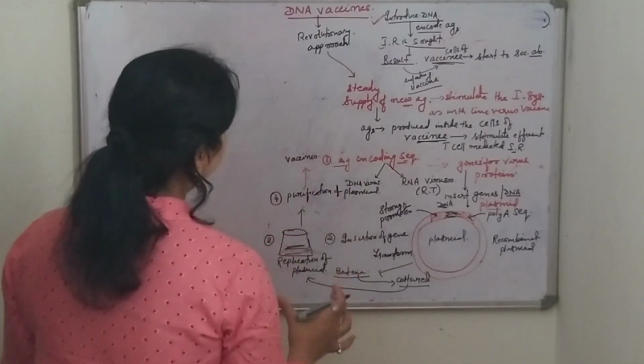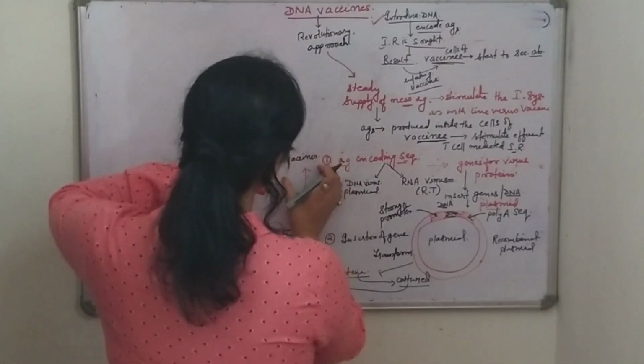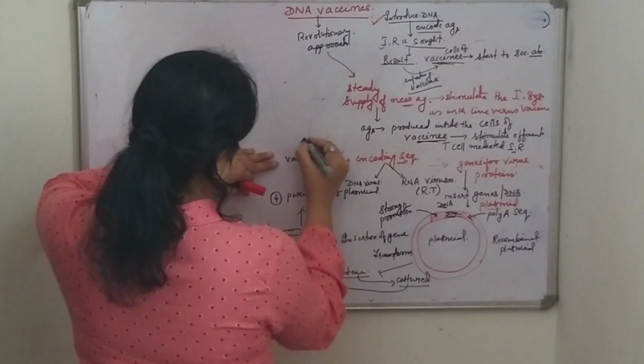Now, what will be the mode of administration?